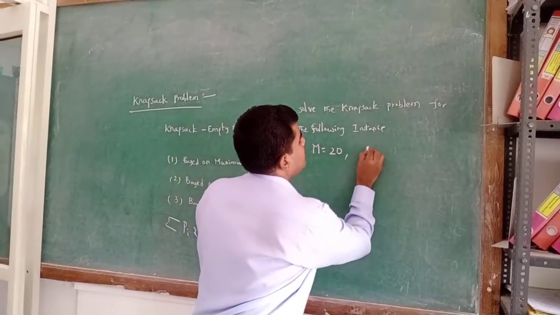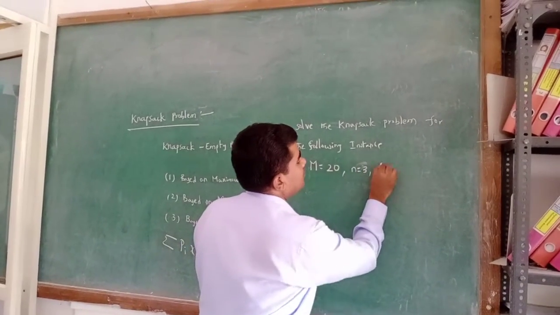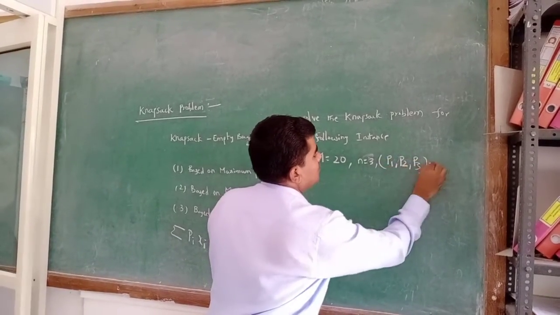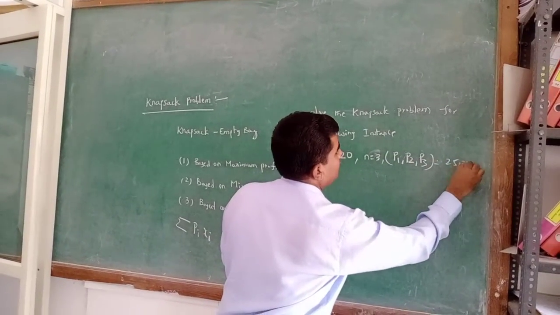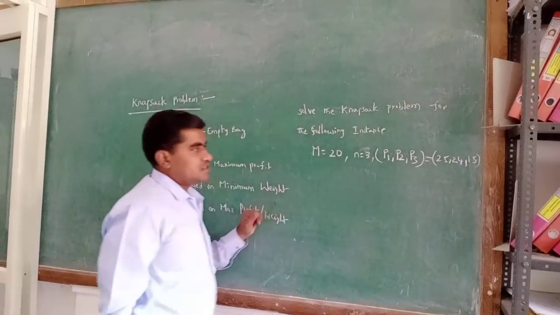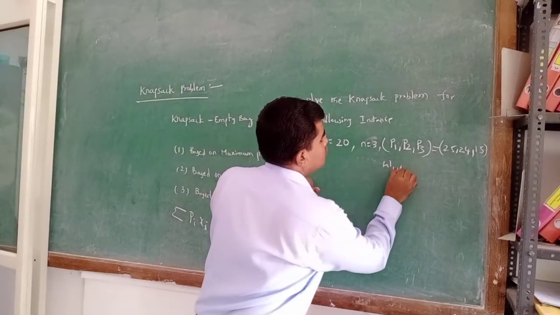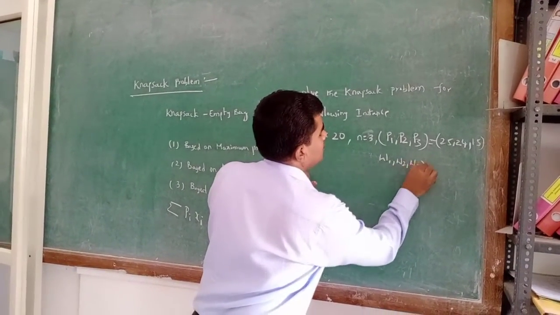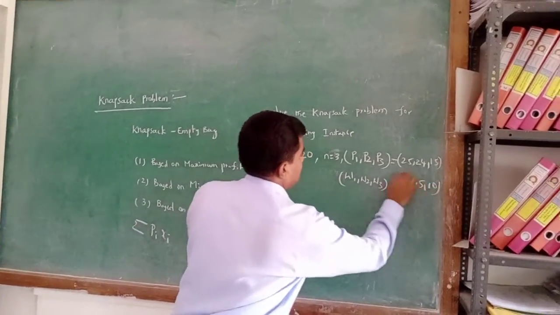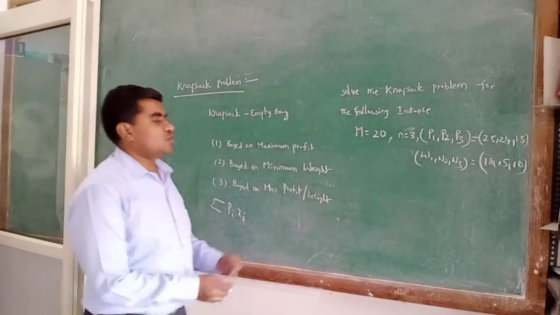Suppose 3 products are there, then the profits of the products are P1, P2, P3, given as 25, 24 and 15. The weights of the products W1, W2, W3 are 18, 15 and 10. These are the weights of the products.